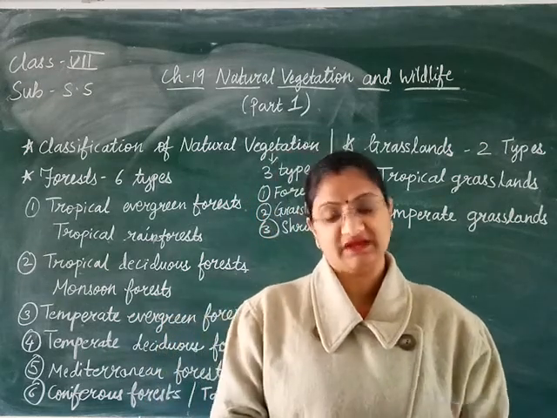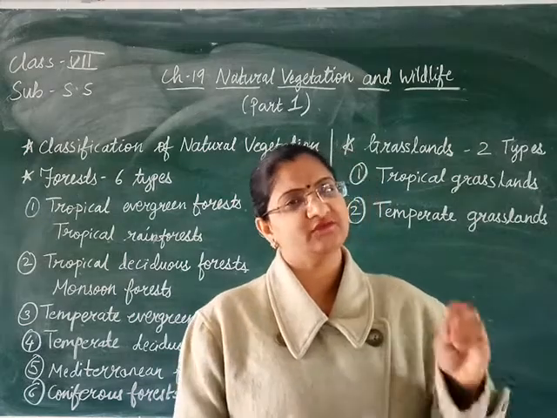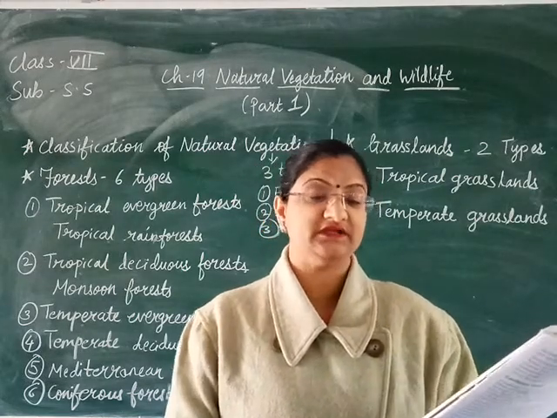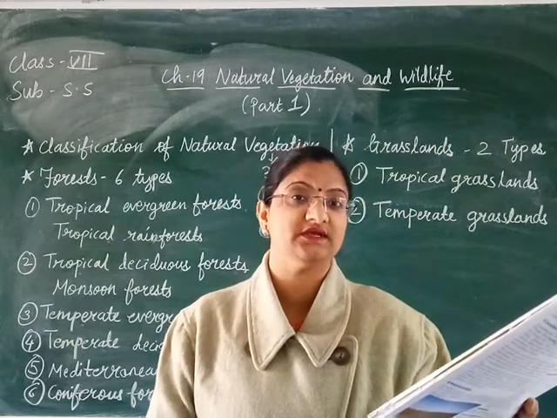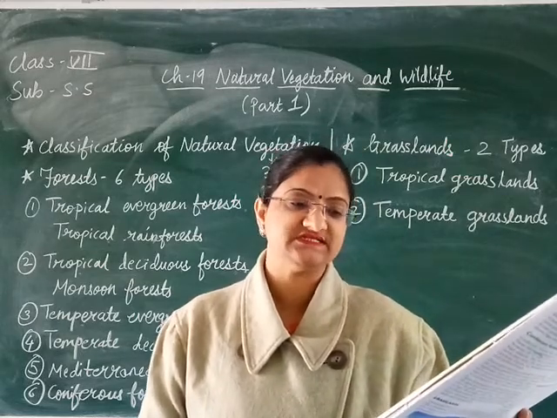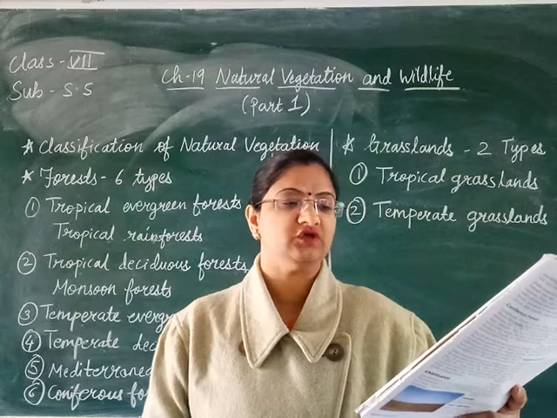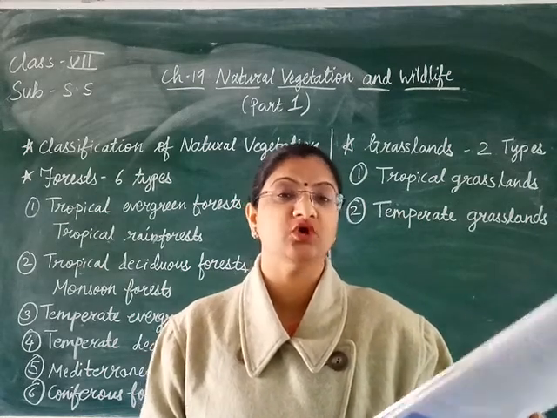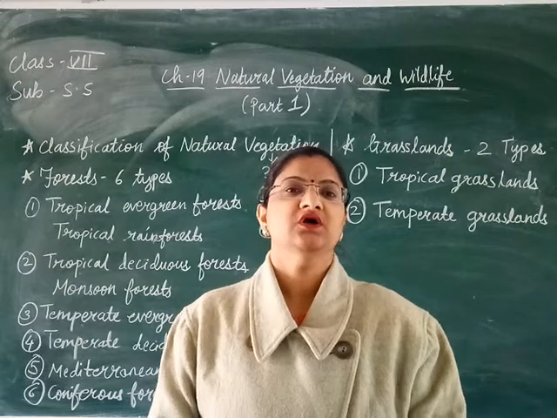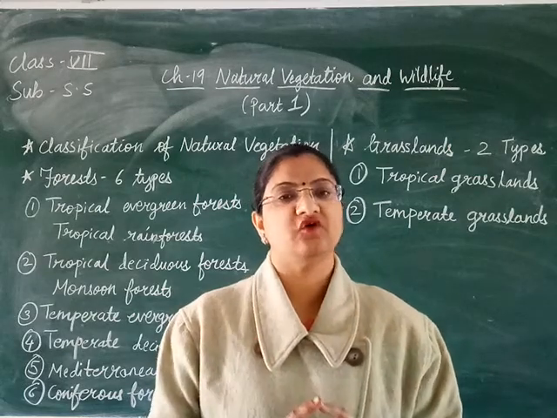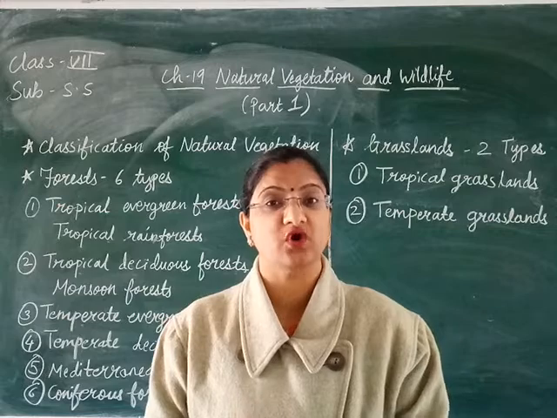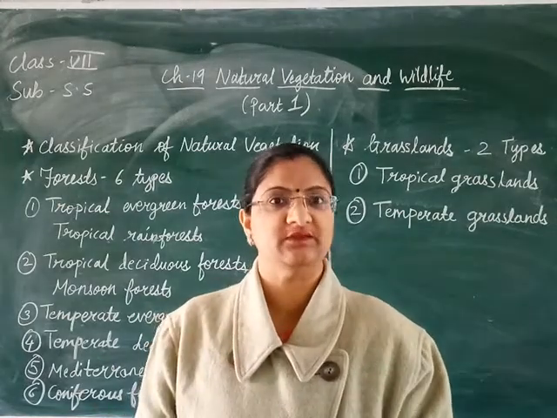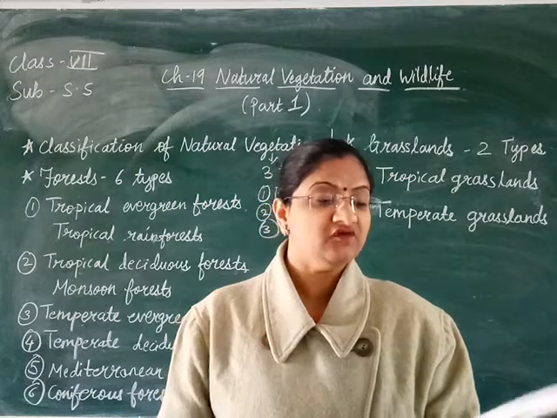And the next one is the Mediterranean forest. Now from the name itself you can find out that these types of forests are located around the Mediterranean Sea. Where are they located? Around the Mediterranean Sea. These forests are also found on the western margins of the continents in the temperate regions in both the hemispheres. Means what? You will find these forests on the western margins of the continents in both hemispheres, the northern hemisphere plus the southern hemisphere.